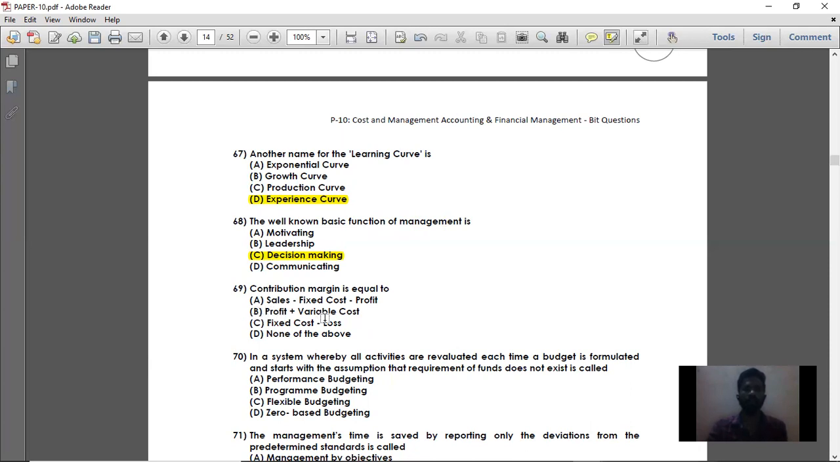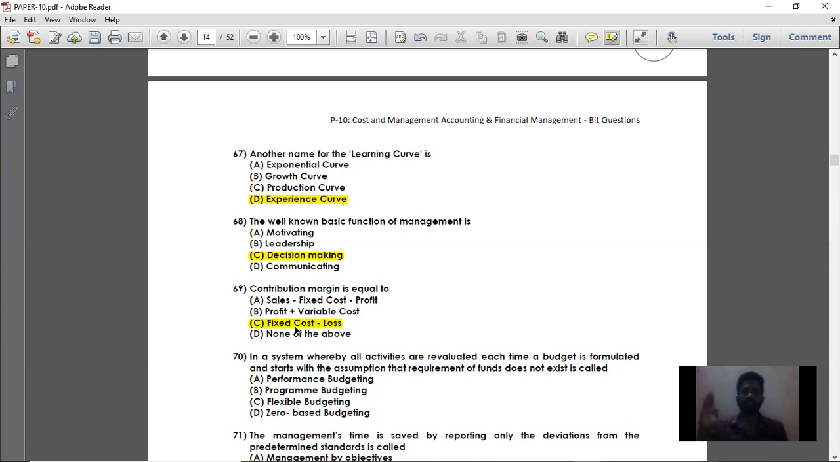Option B, profit plus variable cost. If you add profit plus variable cost, are you getting contribution? No. Profit plus fixed cost is your contribution. So option B is also not right. Next, option C, fixed cost minus loss. When there is a profit, then fixed cost plus profit. When there is a loss, then fixed cost minus loss, you will get your contribution. Simply, contribution minus fixed cost is equal to your profit or loss. If you have a loss, then fixed cost minus loss gives your contribution. So option C is the right answer.